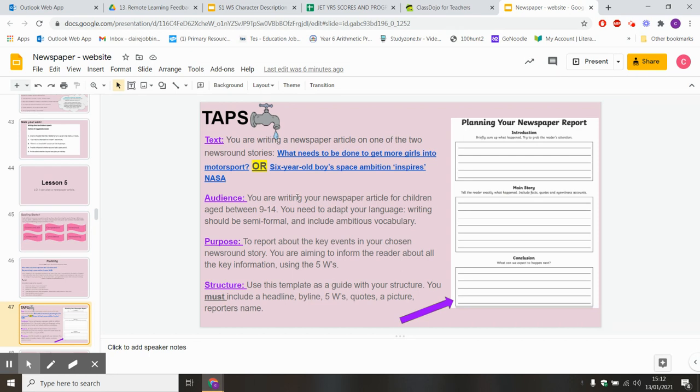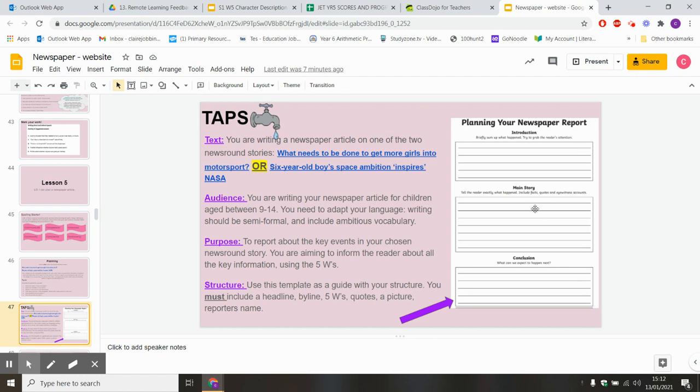You are aiming to inform the reader about all the key information using the 5 W's and all the elements in the features/success criteria. And if you'd like to, you can use this template as a guide with your structure. You must include a headline, byline, 5 W's, quotes, a picture with a caption, and the reporter's name. You can find this in the resources section of the newspaper article.